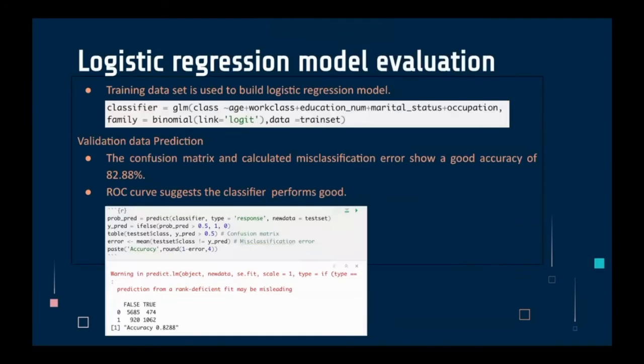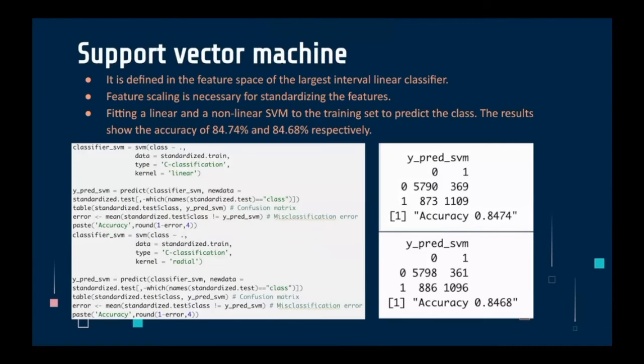Now we use the training dataset to build a logistic regression model to predict the results. The confusion matrix and calculated misclassification error show a good accuracy of 82.88%. Also, the ROC curve suggests the classifier performs well. Next, the support vector machine algorithm is defining the feature space of the largest interval linear classifier. Before fitting the model, feature scaling is necessary for standardizing the features.